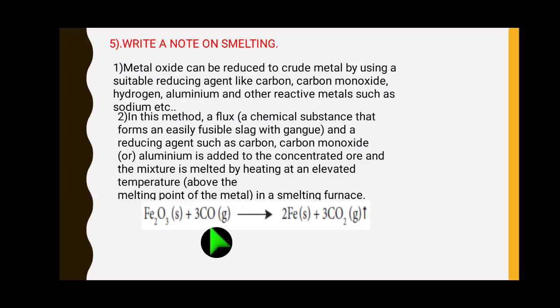Suppose we take the 1:3 ratio, meaning left side iron 2, right side also 2. Then carbon 3 in carbon monoxide on the left side, so make the right side also 3. After 3 into 2, that is 6 oxygen, so 3 plus 3, 6 oxygen. The equation is balanced, right? Here ferric oxide returns to iron.